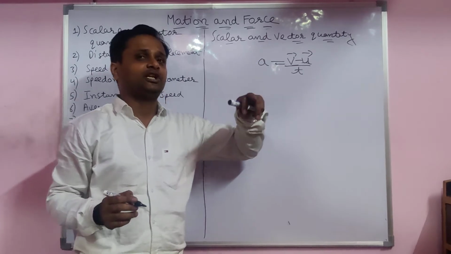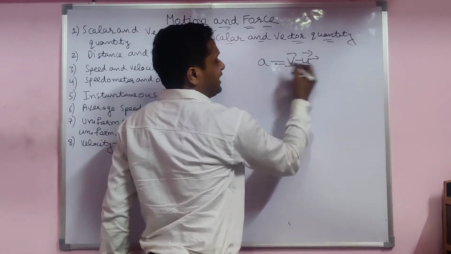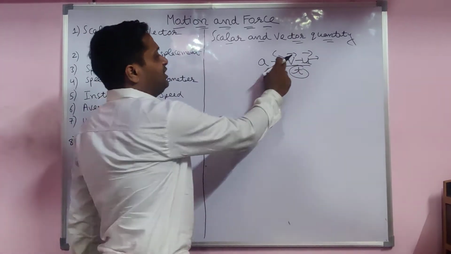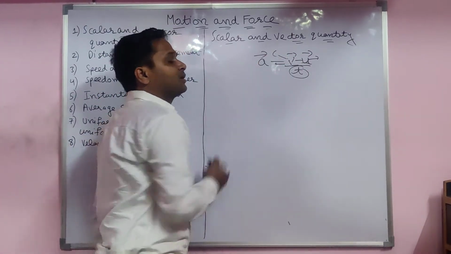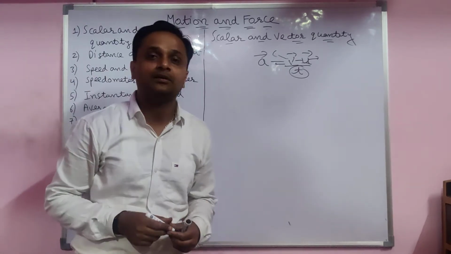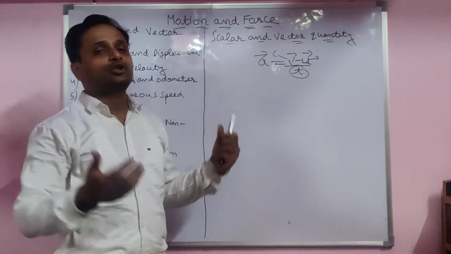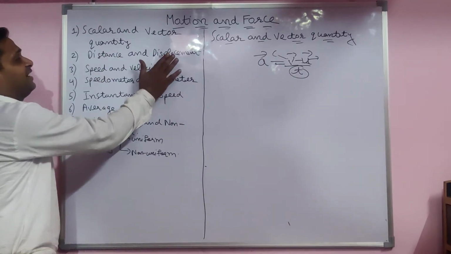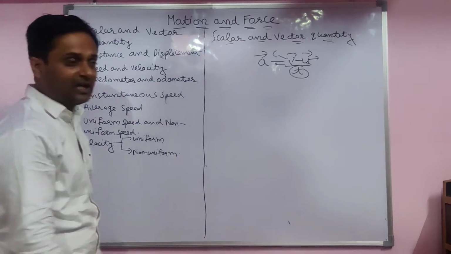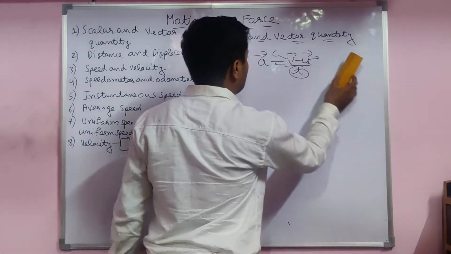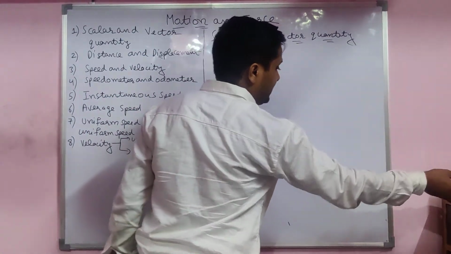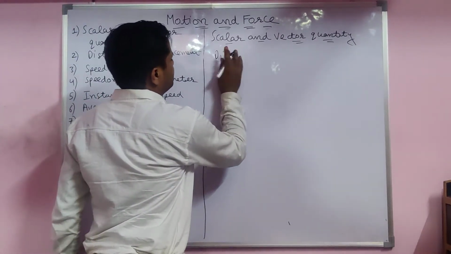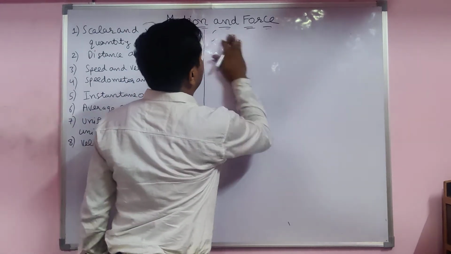Change in velocity: initial velocity is the starting one, and this one is the final velocity. This is the time, and time is a scalar quantity. If these two are vectors, then this is also a vector. Acceleration is also a vector, depending upon direction. So to know about this, first of all we have to discuss distance and displacement. I already told you about scalar and vector quantities. So now we have to see distance and displacement.